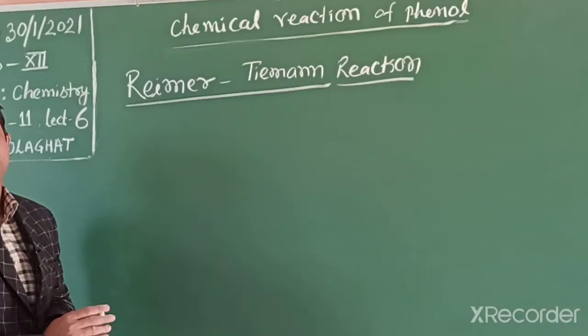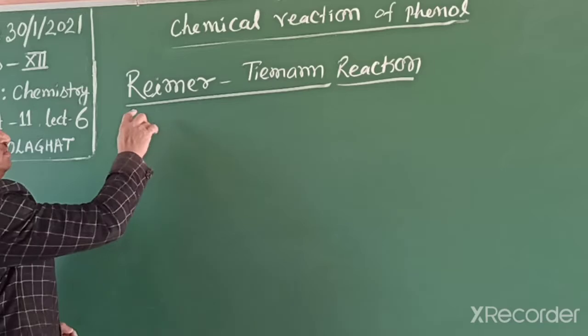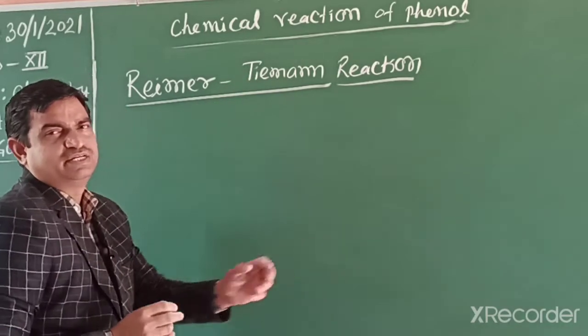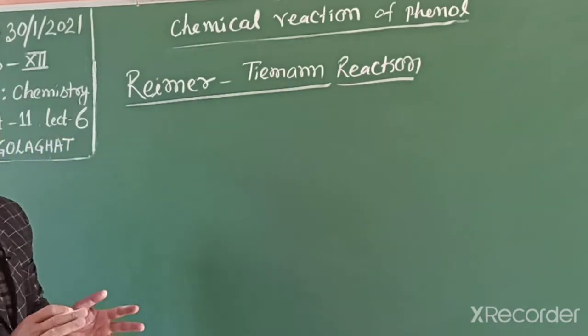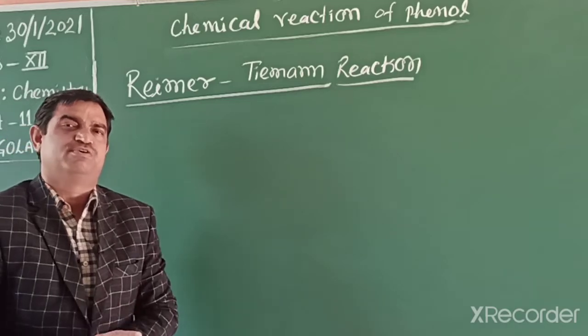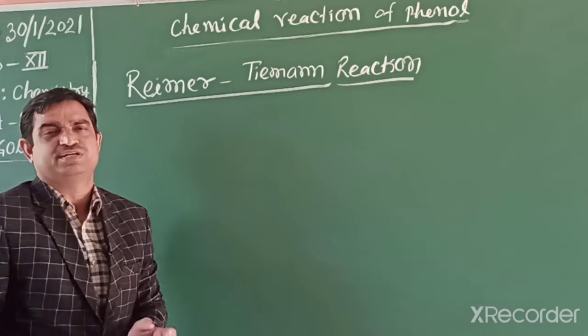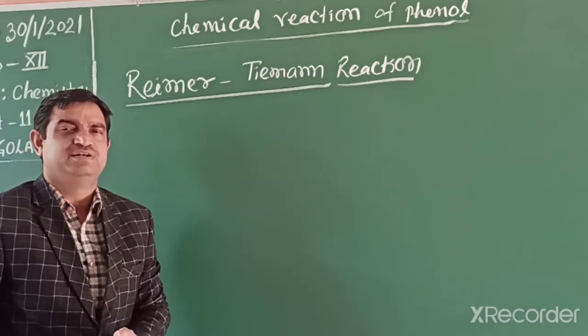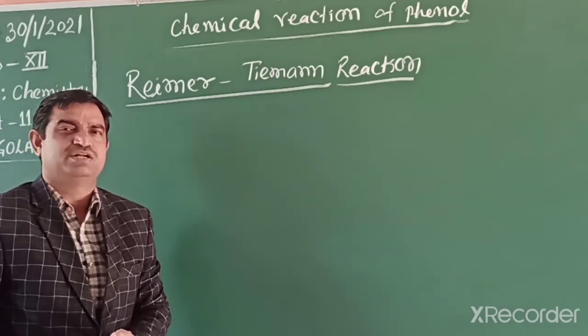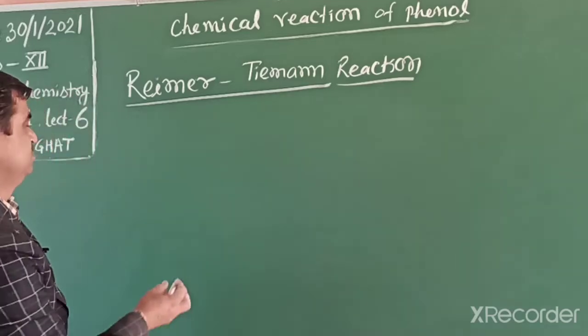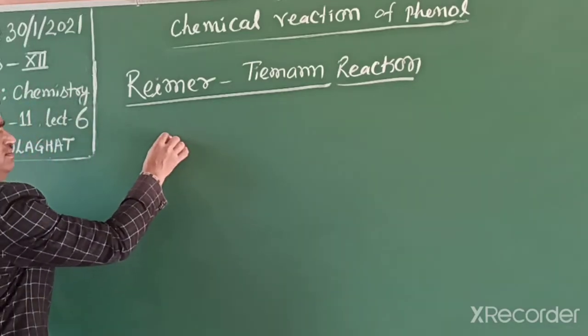Another important name reaction of phenol is the Reimer-Tiemann reaction. In this reaction, phenol reacts with chloroform in presence of sodium hydroxide and we get the product salicyl aldehyde, meaning 2-hydroxybenzaldehyde. So now we write the reaction.